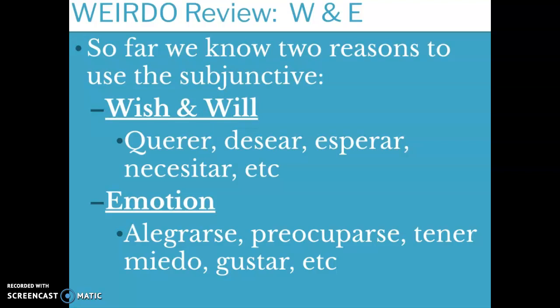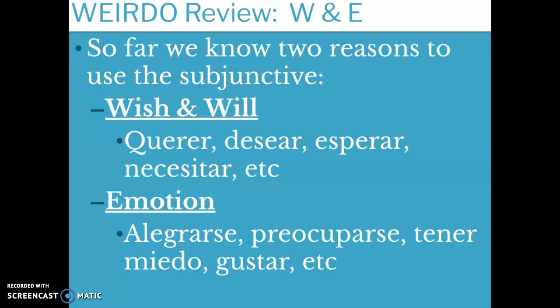Under wish and will, we have our verbs querer, desear, esperar, and necesitar. Underneath of emotion, we have our verbs alegrarse, which is to be glad, preocuparse, which is to be worried, tener miedo, which is to be afraid, and gustar, we know that means to like.